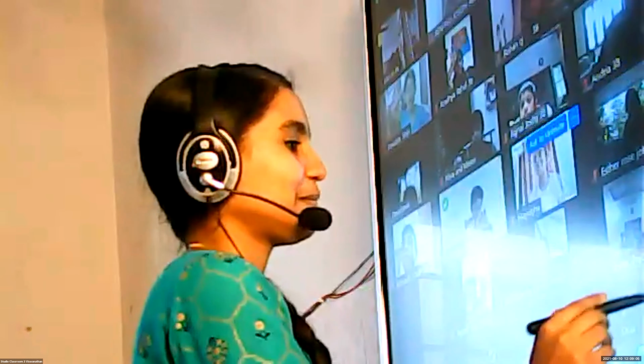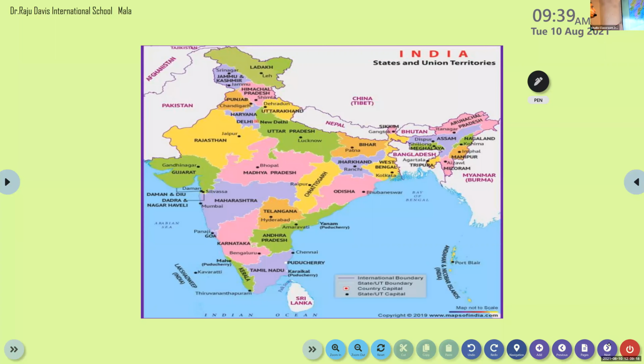Okay. So ma'am is going to show the map of our India. Is it fine? Listen here, all of you. Look here. This is our map, right? Here also, in this map, it is very difficult to identify the meaning of this black spot.